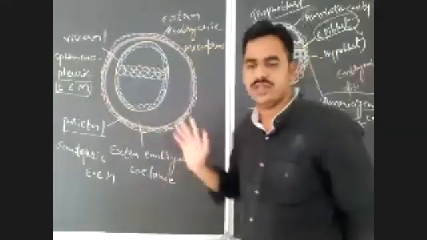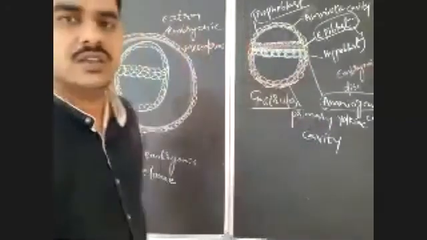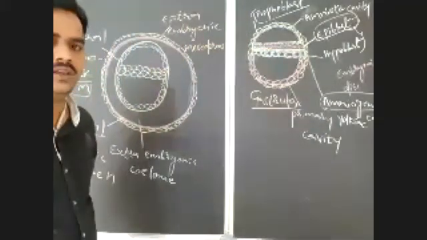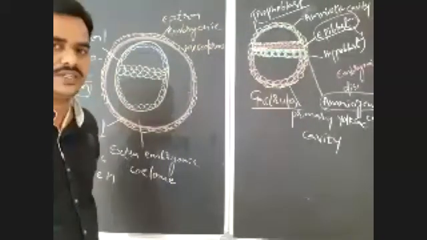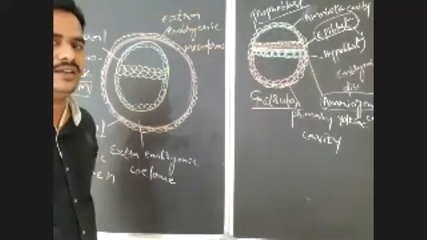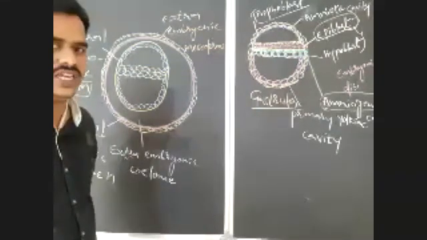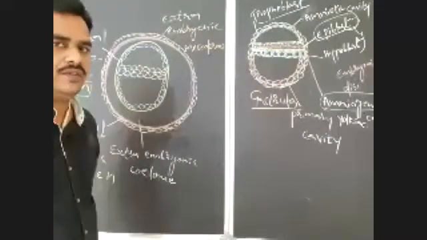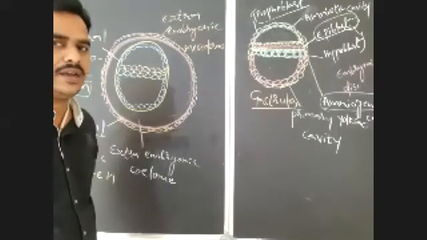After completion of this, we have to discuss the formation of extra embryonic membranes. What are the extra embryonic membranes present in human beings, and what is the role of these? These are developed outside the embryo. They are not a part of the embryo, because of that we call them extra embryonic layers.